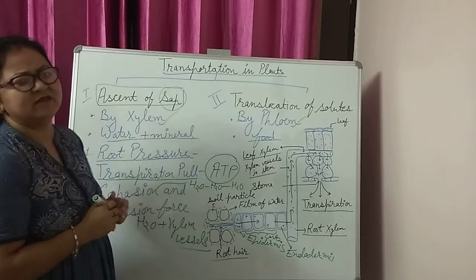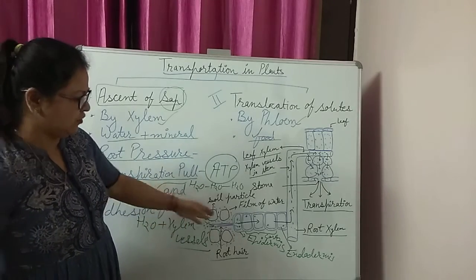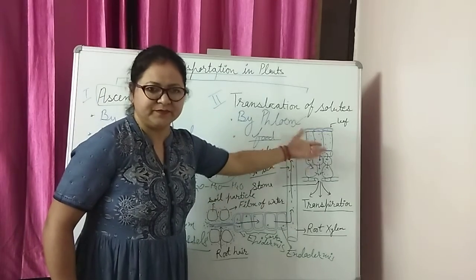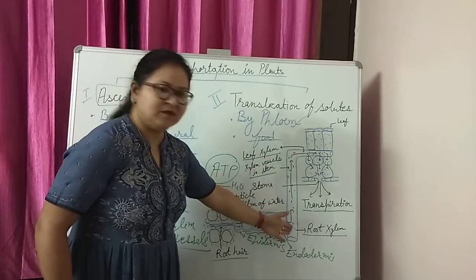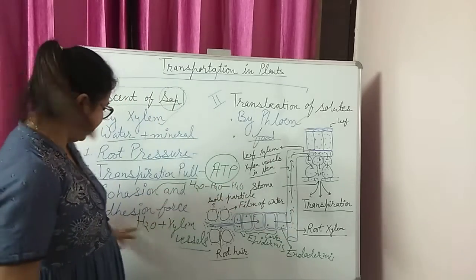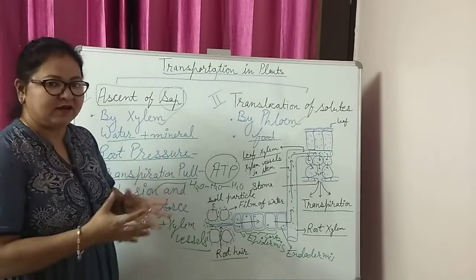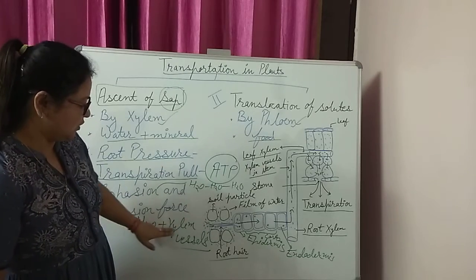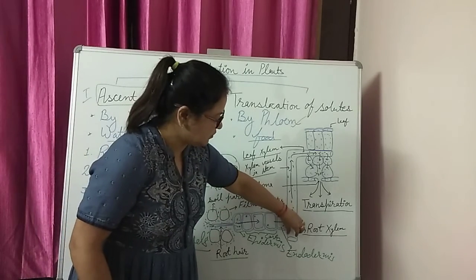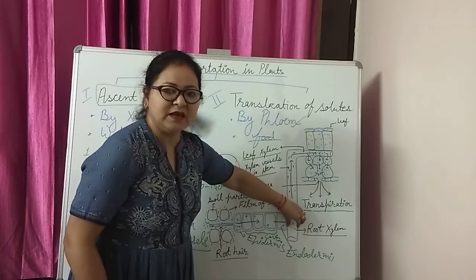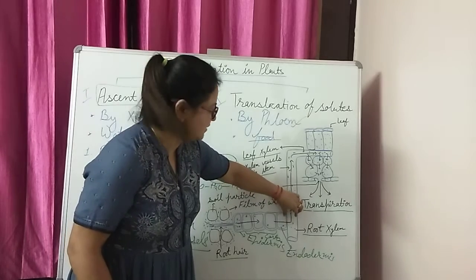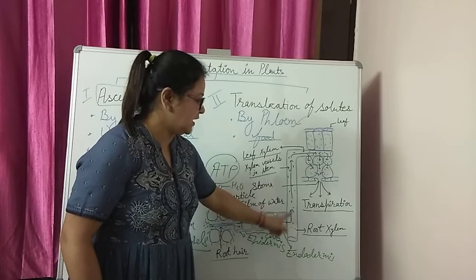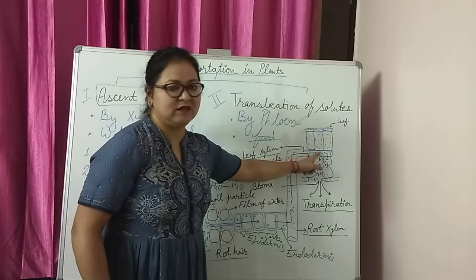What is this? How can we understand this factor? Okay, the water molecules made a continuous column and it reaches up there. Then the attraction between similar molecules is cohesion. How will the factor adhesion force work? It is the attraction between two different molecules, like in this case, water molecule and xylem vessel. This water channel remains in contact, attracted by the xylem vessels, and makes a continuous column from root xylem, stem xylem and up to the leaf xylem.